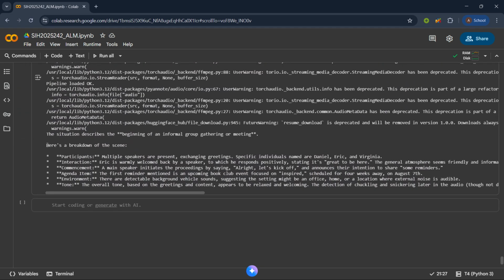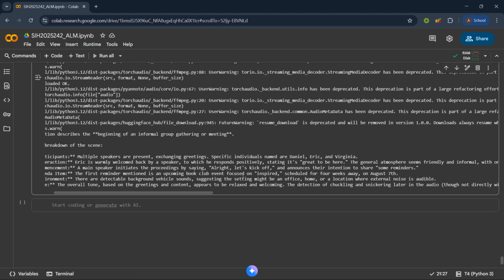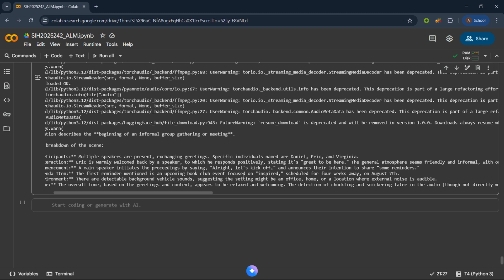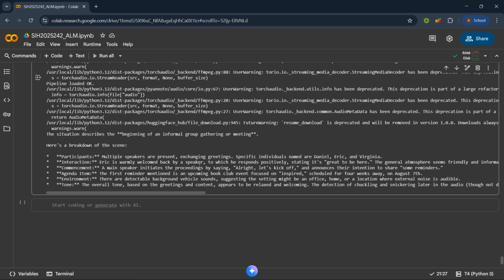And for now in the given example, it says there are multiple participants. As we saw, there were multiple speakers earlier, and there was an introduction going on, and then they were going to comment and have a discussion about a book fair, etc. And so far this is our demo, and we can do multiple things to improve this.